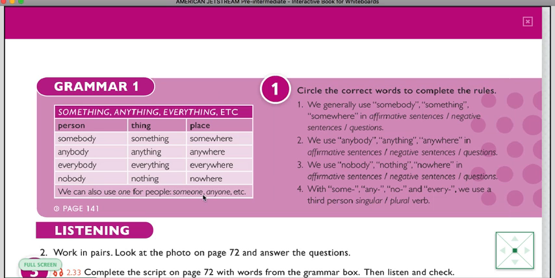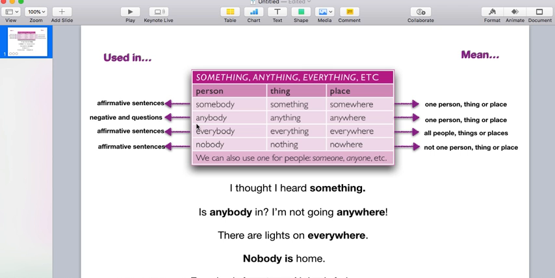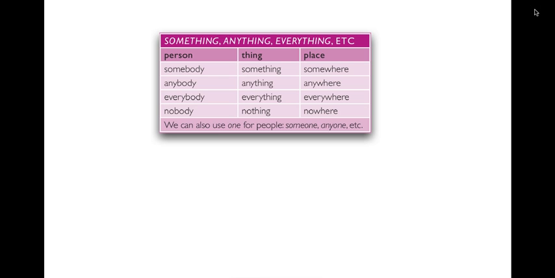So here we have the grammar. I have prepared a presentation, guys, to see the explanation of the grammar, okay? So let's see. Here we have the grammar. This is about the words something, anything, and everything or more, okay? Because we have etc. here. Well, we are going to see the usage and the meaning, okay?